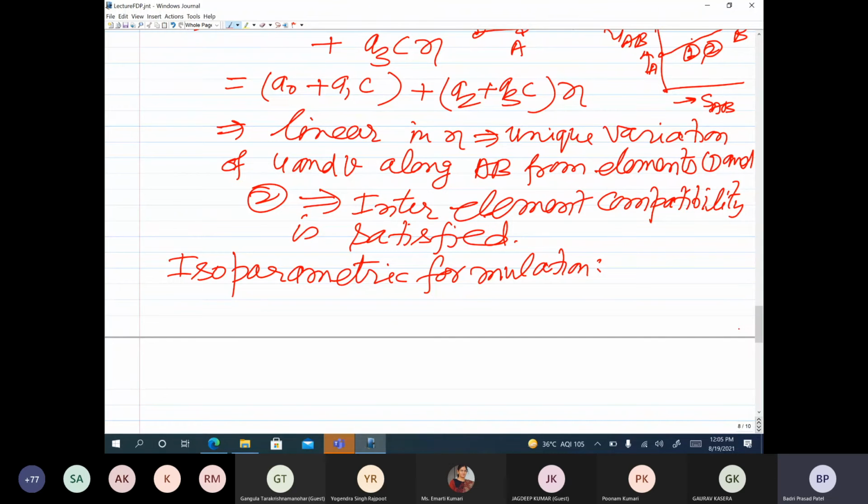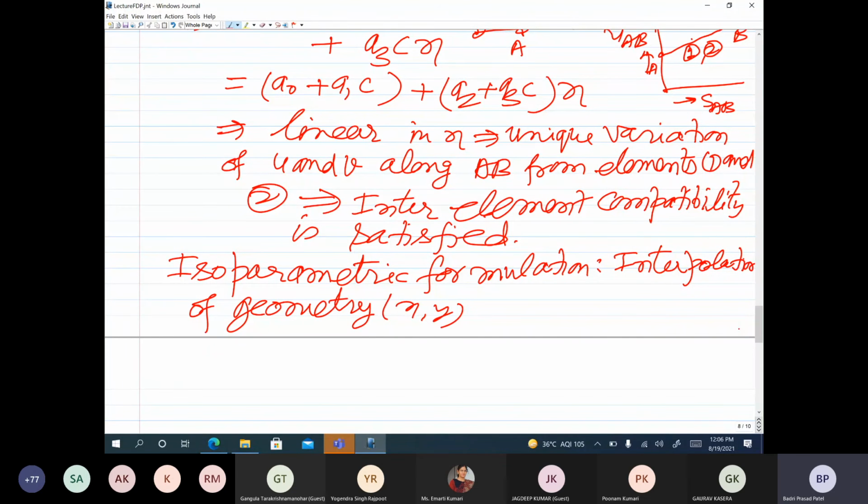Depending on how we interpolate the field variables and physical coordinates, we have three different formulations. Isoparametric formulation means interpolation of geometry, that is x and y coordinates,